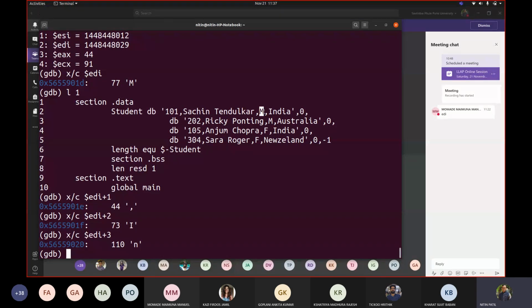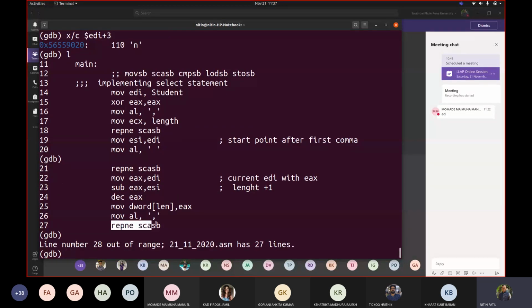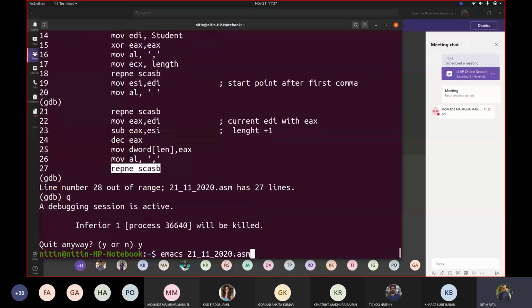Are you with me till this time? So we reached this point now. Our code ended there because we haven't written the next part of it. See, we wrote this, so it reached that second comma. Now it is pointing to M. Now we have to compare that M. Correct. So let us go back.